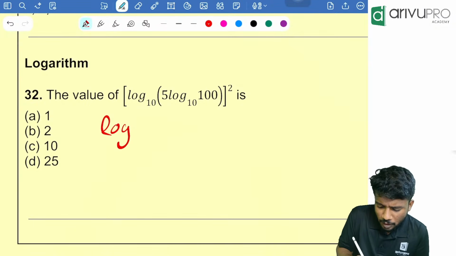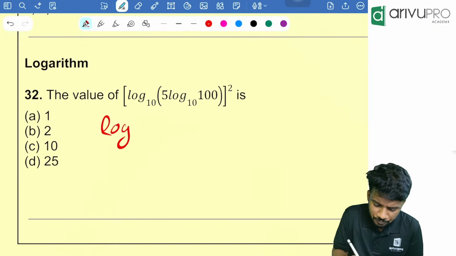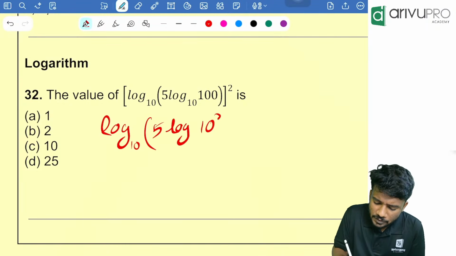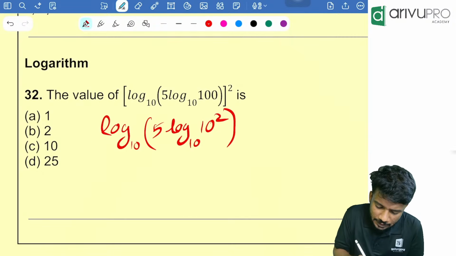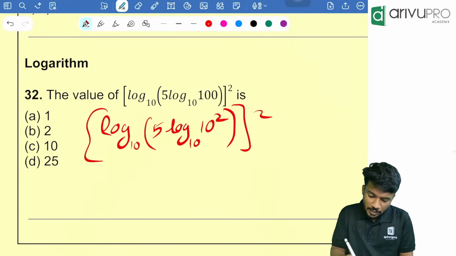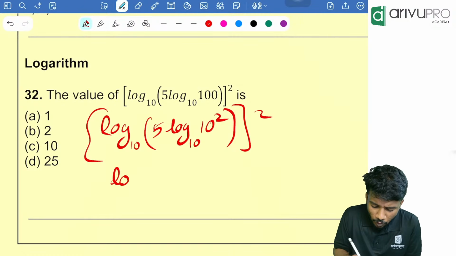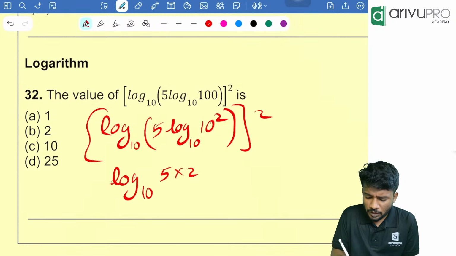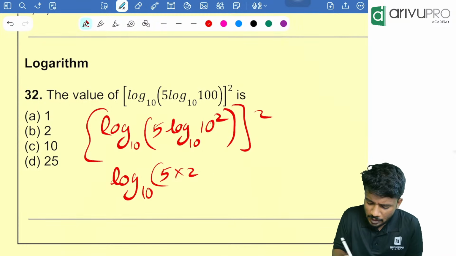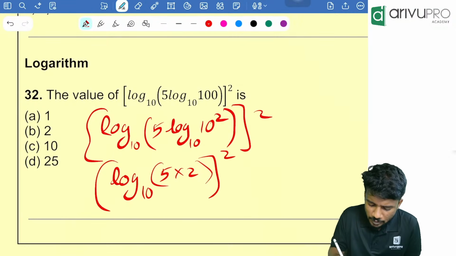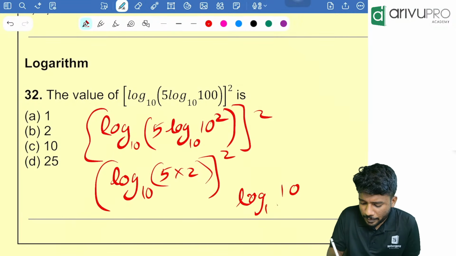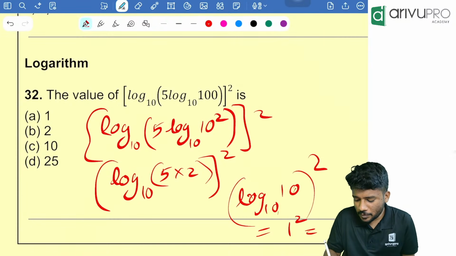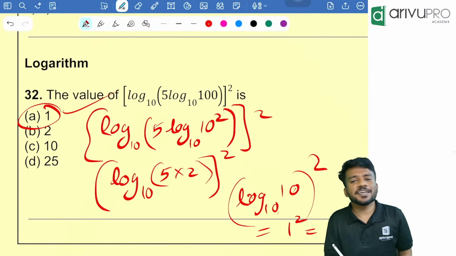I'll rewrite it: log of 10 square to the base 10, the entire thing squared. Now this will become log of 10 to the base 10, which is 1, the entire thing squared. Any number to the same base is 1. So 1 square, answer is 1. Option A is your answer.